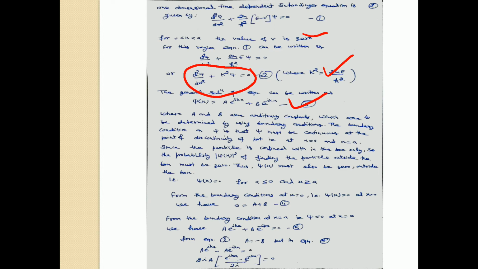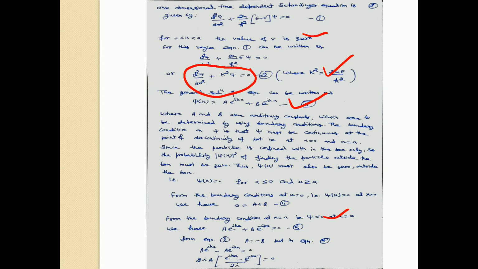We apply the first condition, x is equal to 0, psi x will be equal to 0. So applying this condition in equation number 3, we have 0 is equal to A plus B. That means A is equal to minus B. Let this be equation number 4. And next boundary condition, at x is equal to a, psi x is equal to 0. Put these values in equation number 3: A exponential iota k a plus B exponential minus iota k a is equal to 0. Let this be equation number 5.